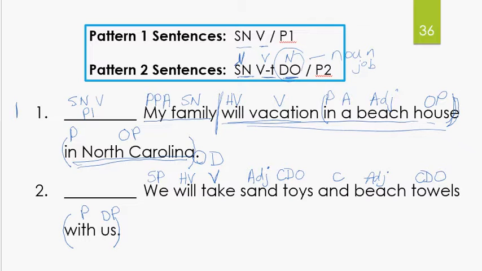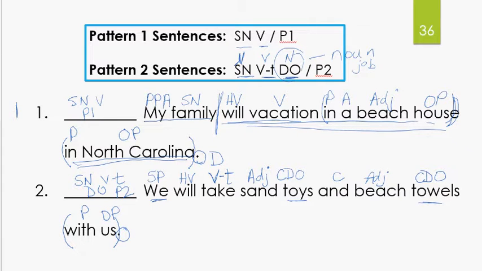All right, now because we have direct objects, the verb becomes a verb transitive. So you put a dash and a T, or a hyphen and a T. And you ask yourself the question, is we the same thing as their direct object, toys and towels? Are we, toys and towels the same thing? No, they're not. It's just a question we ask. You'll understand it in about 2 chapters. Now let's label our sentence pattern. Subject noun, verb transitive, direct object, pattern 2. Check.